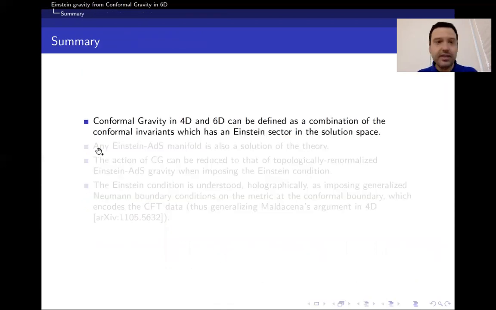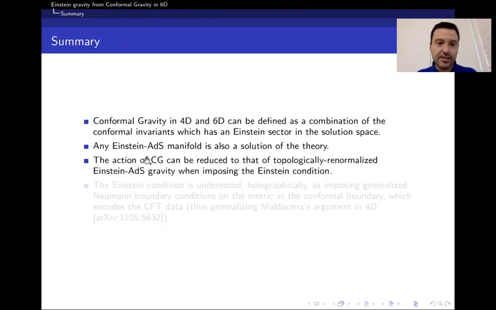And as a summary, conformal gravity in 4 dimensions and 6 dimensions can be defined as a combination of the conformal invariants, which is the unique combination that has an Einstein sector in solution space. In 4 dimensions, this is guaranteed because there is only one possible conformal invariant, the Weyl squared. However, in 6 dimensions, that constrains the theory to the one that I previously showed. Any Einstein AdS manifold is also a solution of the theory.